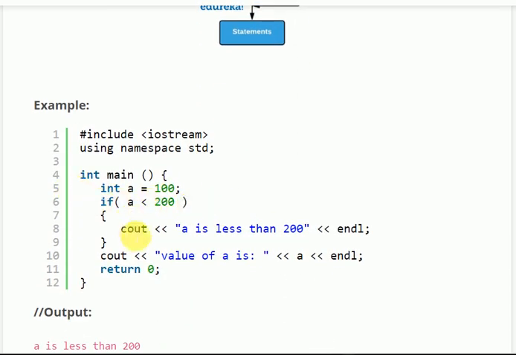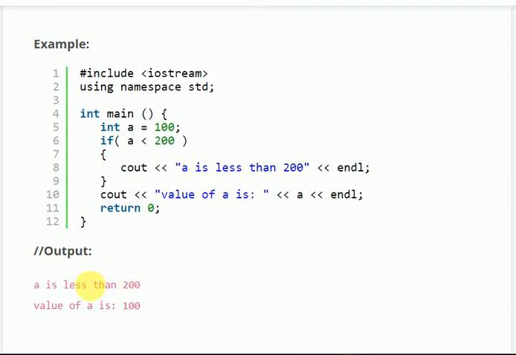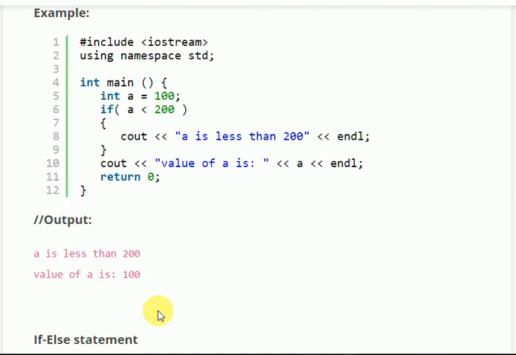Now we have if a less than 200, value of a is 100. If a is less than 200, 100 less than 200, it's true. So print inside, cout a is less than 200. Else is not there. Then after this block of code, cout value of a. So a is less than 200 is true, value of a is 100.